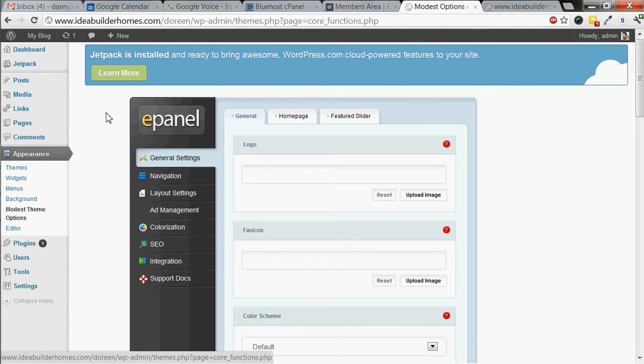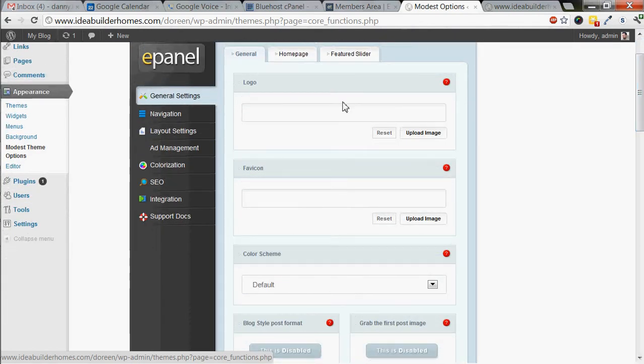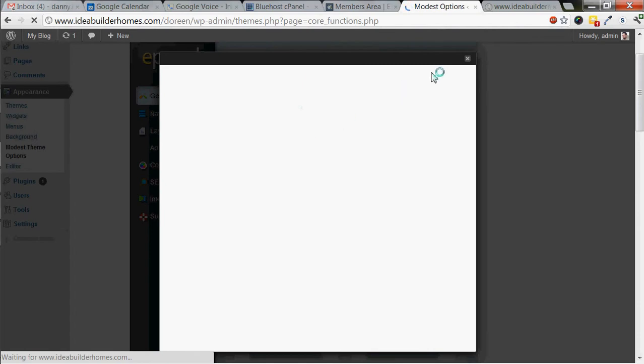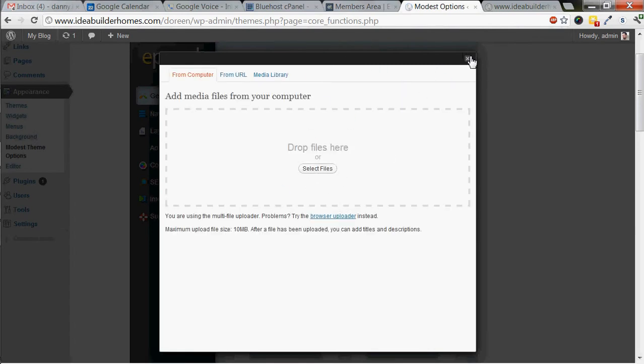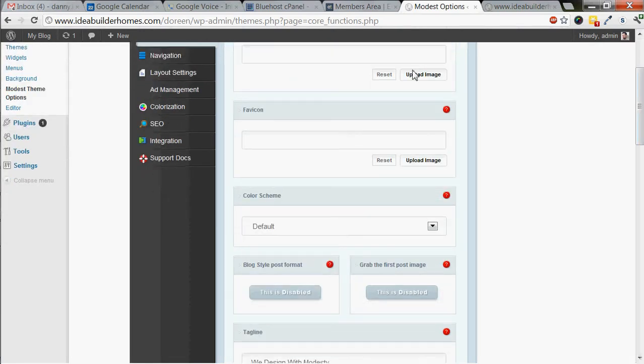So in order to access that, I went to Appearance and then Modest Theme Options, and you'll see this panel that's pulled up here. From here, you can upload a logo. So you can just upload the image, and then it'll give you the ability to select your logo and put it in there. I'm not going to put one in there. You may or may not have one, which is fine at this point. Then a favicon, which is the little icon next to the words up here in the tab.